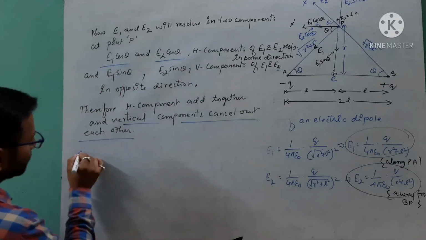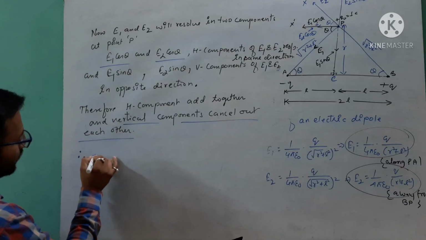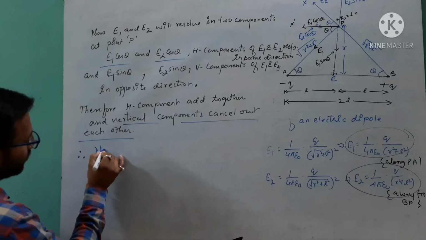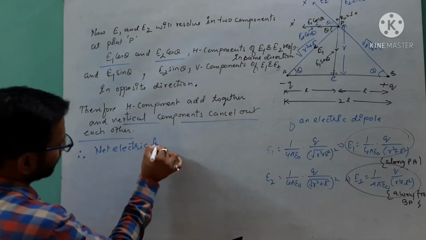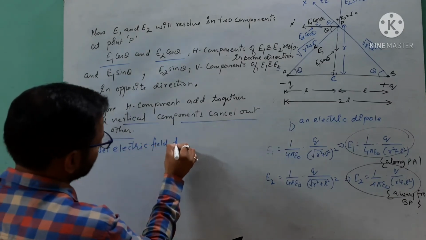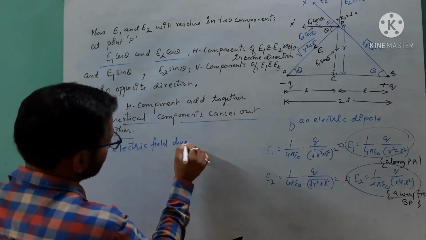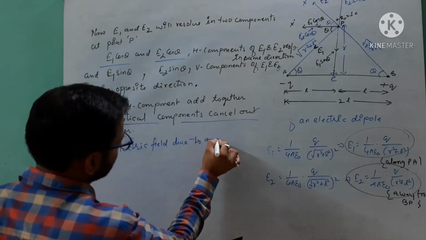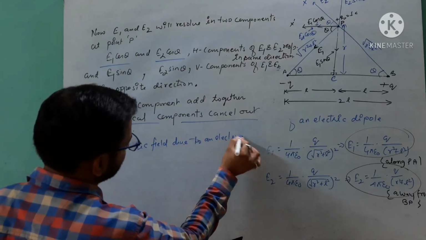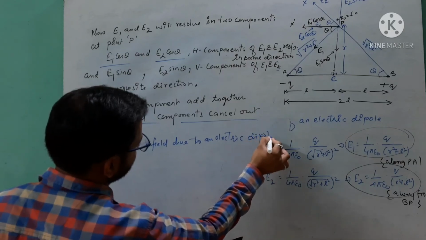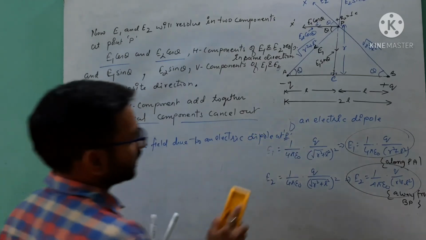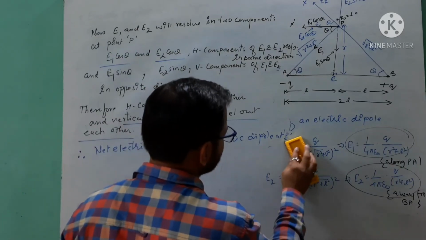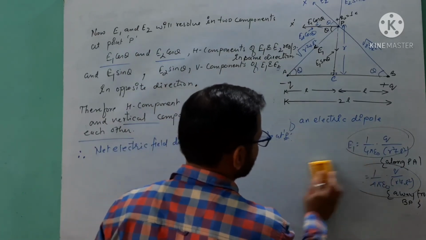So therefore the net electric field due to an electric dipole at point P. Got it? Here the electric field which we are calculating is the electric field on the equatorial line.